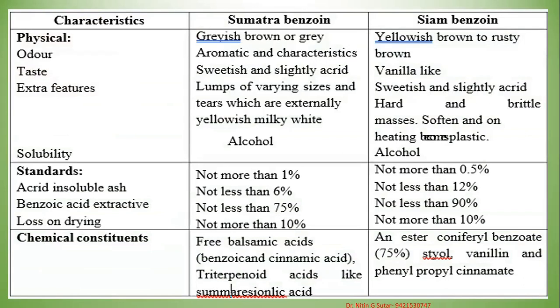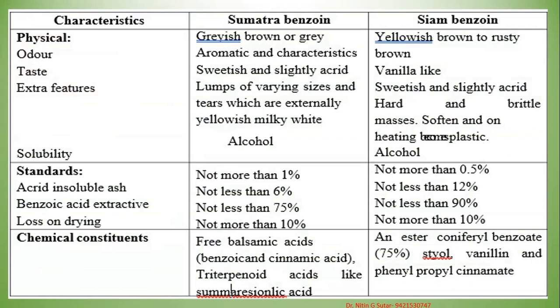Now friends, most of the time the difference between Sumatra benzoin and Siam benzoin is asked. In case of physical properties, for color, Sumatra benzoin is grayish brown or gray color. Siam benzoin is yellowish, yellowish brown to rusty brown color.